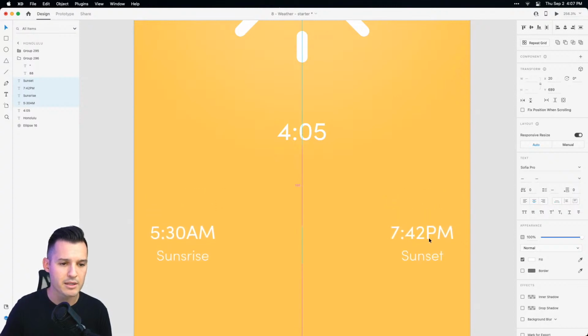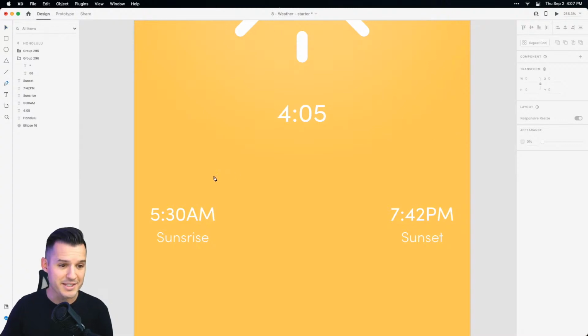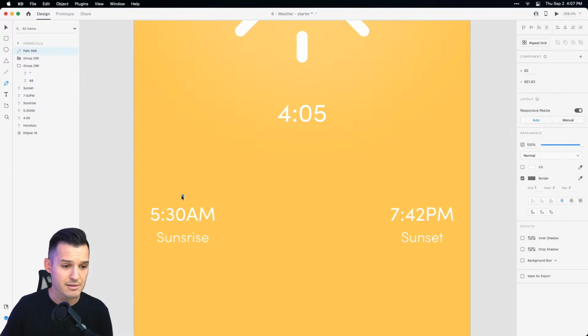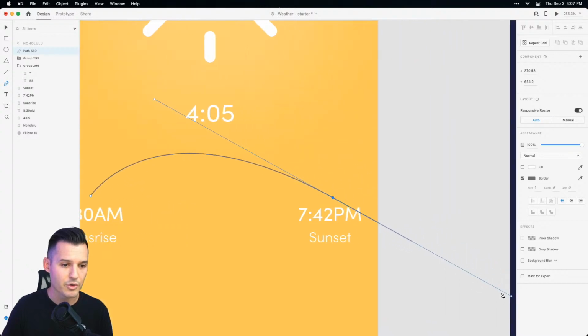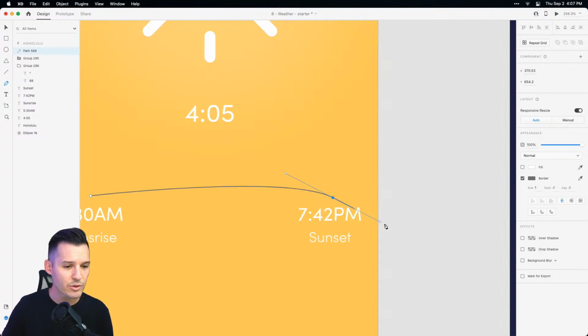We want to create our animated chart here. So literally all I'm thinking is I'm going to take my pen tool. I'm going to start from the center of sunrise, okay? And I'm going to come over probably around the center of sunset, and I'm going to create a nice angle. Now, if you're working with a pen tool, nice little hint here: you want to know what the center of it is.